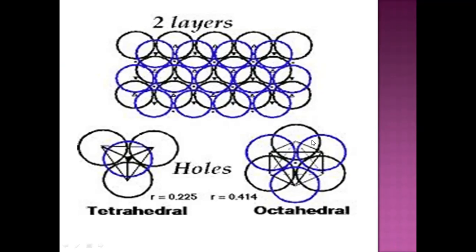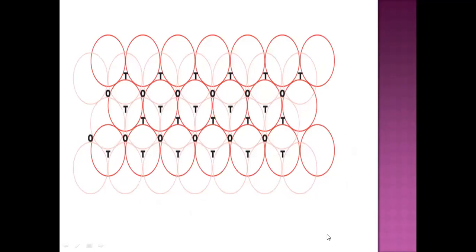Now, when the centers of the blue color spheres and the black color spheres are all joined, it will represent the figure of an octahedron. Hence, there are two types of voids or holes or interstitial sites, that is the tetrahedral void and the octahedral void.